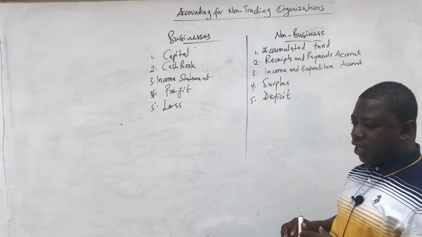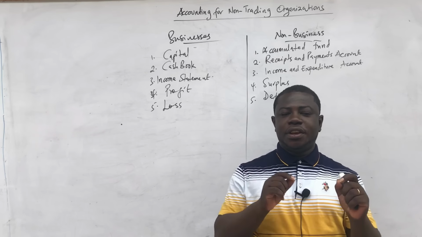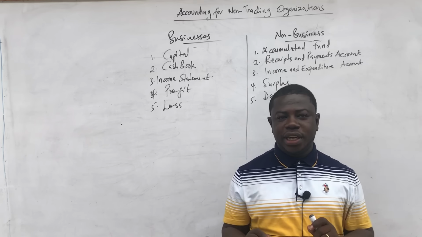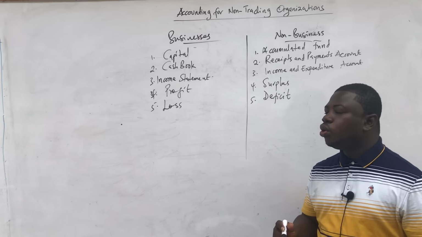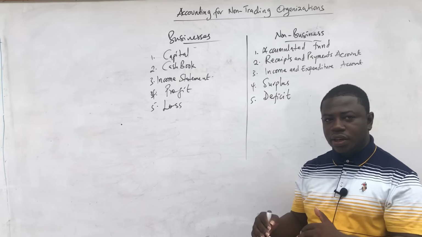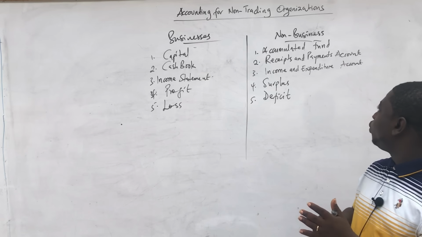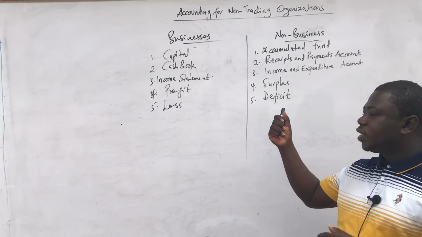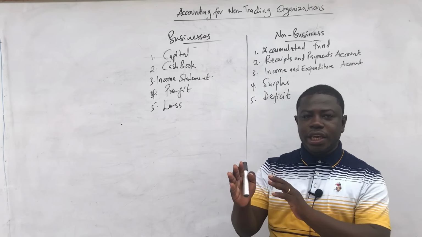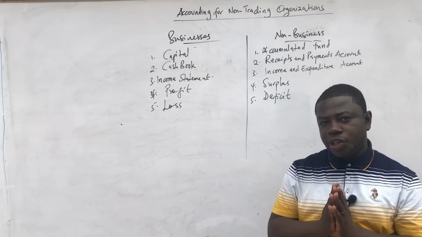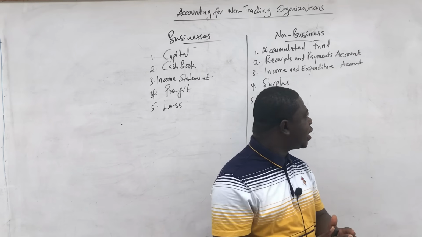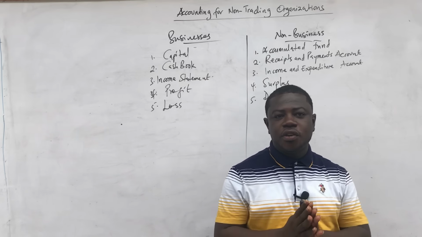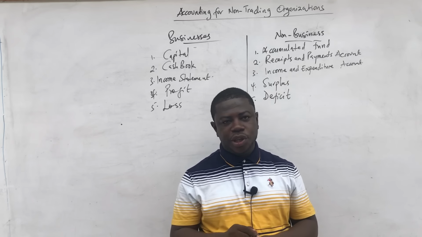And then when it comes to the income and expenditure account, it is the final account of the non-profit making organization. They will also record all their incomes and take out all their expenditure so that they are going to get either a surplus or a deficit. So in this case, a surplus is the excess of income over expenditure for the non-profit making organization, and a deficit is the excess of expenditure over income for a non-profit making organization.